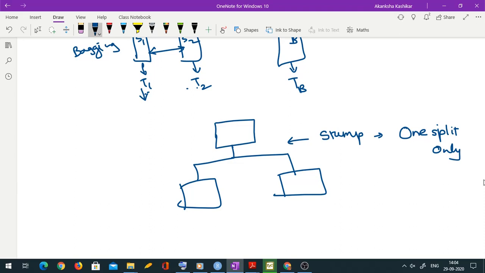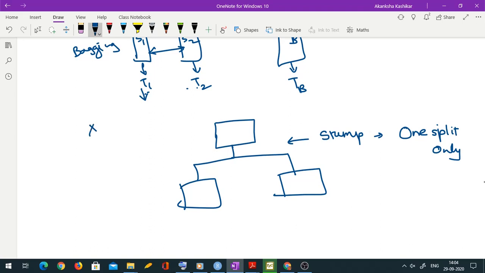So this is one tree. What you do in boosting is you start with such a tree. So you have one single tree fitted to your data. Then you get some sort of residuals or some sort of weighted observations from this. I am talking about a regression tree, so let me focus on residuals.